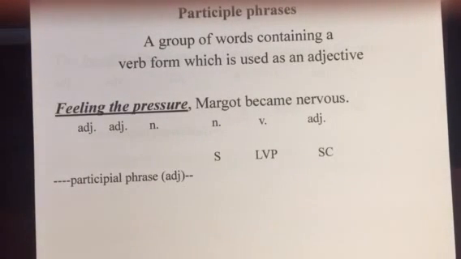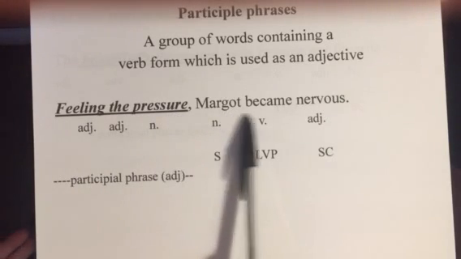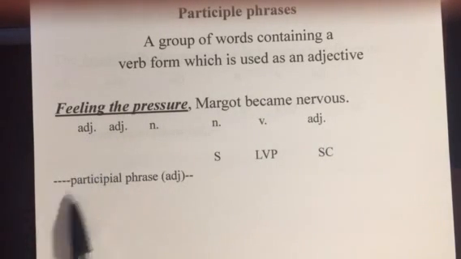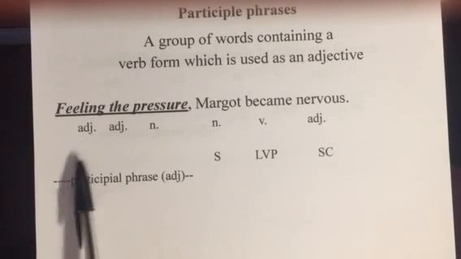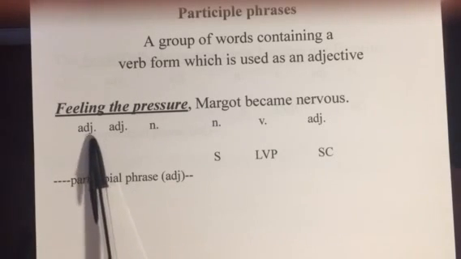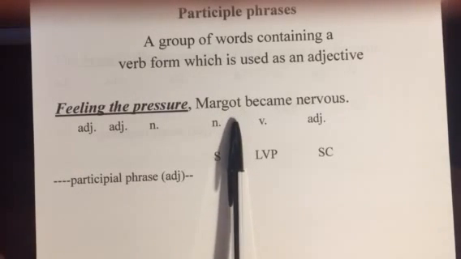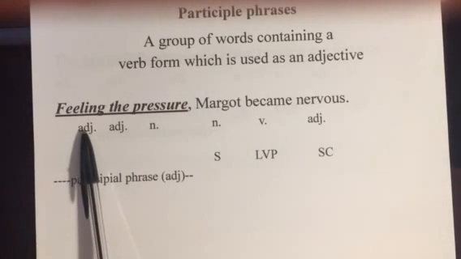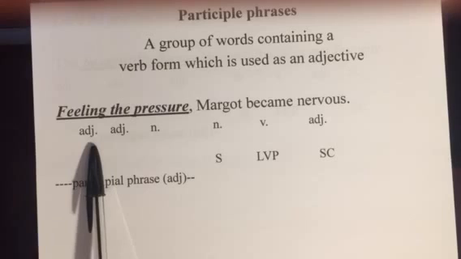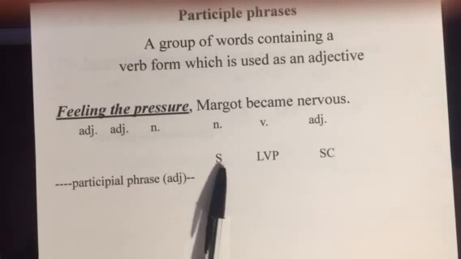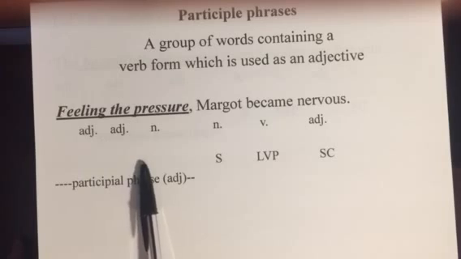So here's a participle phrase, so a group of words with the verb form, but used as an adjective. Feeling the pressure, Margot became nervous. So feeling, again, a lot of people rush and say, oh, feeling's a thing you do, it's an action, it's a verb. But no, here, feeling the pressure is all describing the noun Margot. So feeling is going to be labeled here as an adjective. And then here in the second level, we're not talking about feeling the pressure. That's not the subject of the sentence.